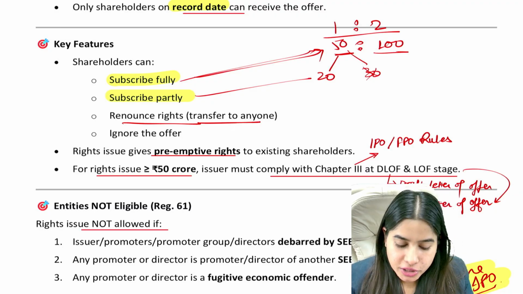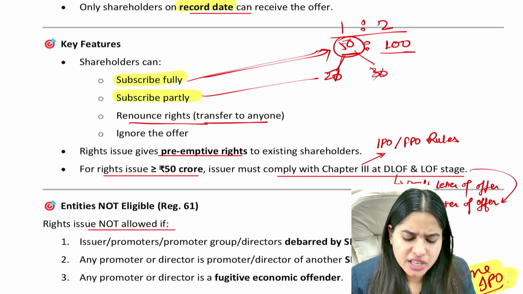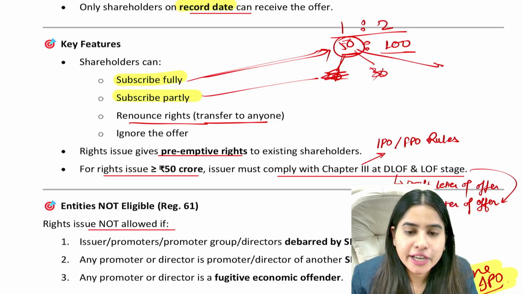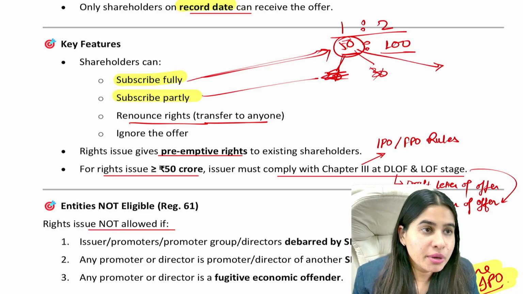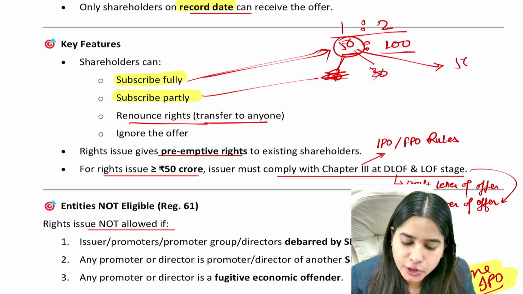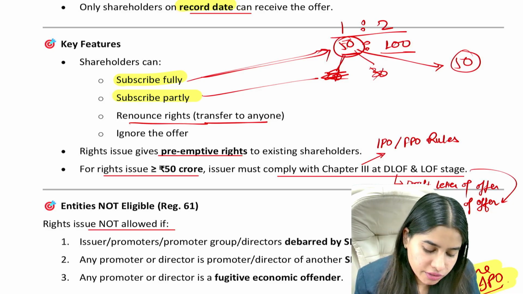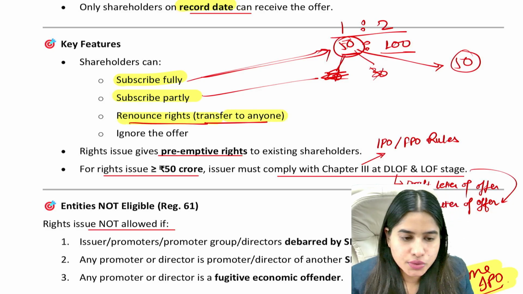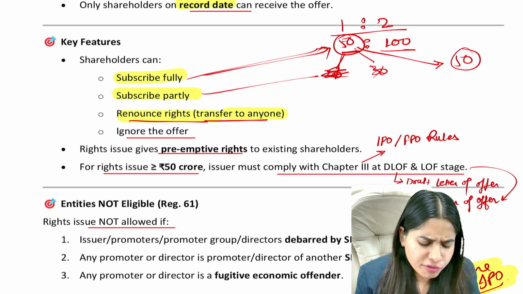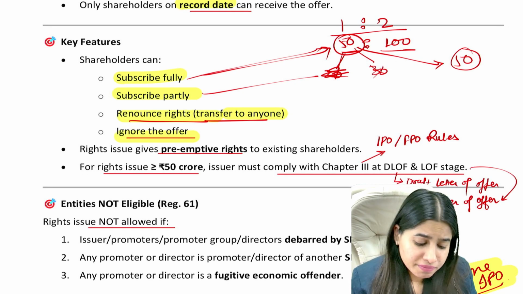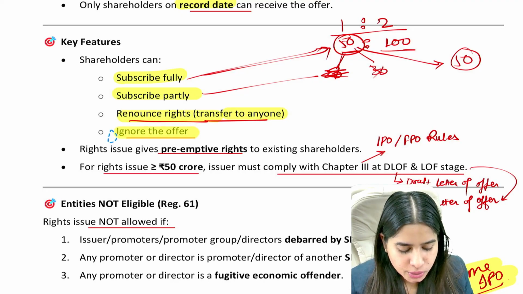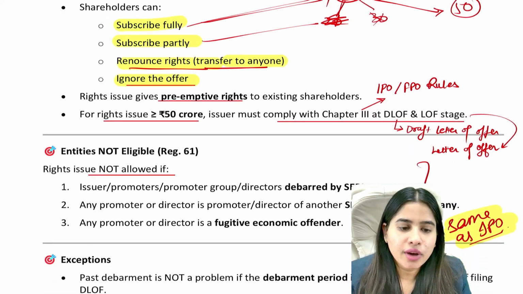If I don't want to purchase the whole 50 shares, I can give this right to someone else. Let's say instead of me, Priya wants to purchase. So I can give this right to Priya: instead of me, Priya, do you want to purchase these shares? So I can renounce the rights, which means transfer to anyone, or I can ignore the offer, do nothing. Yes, you are right, do nothing. Okay, you have these 4 options.